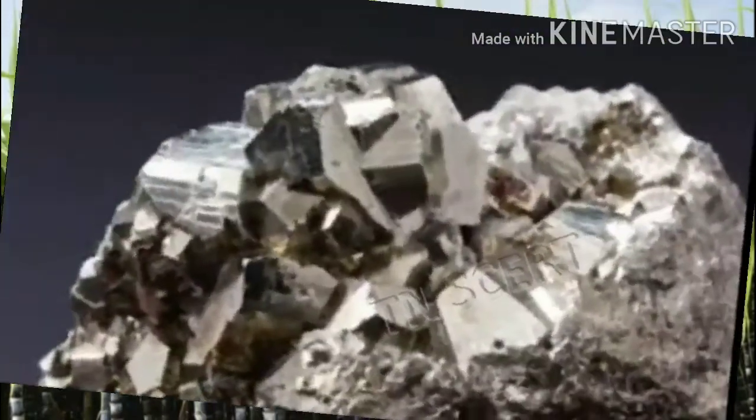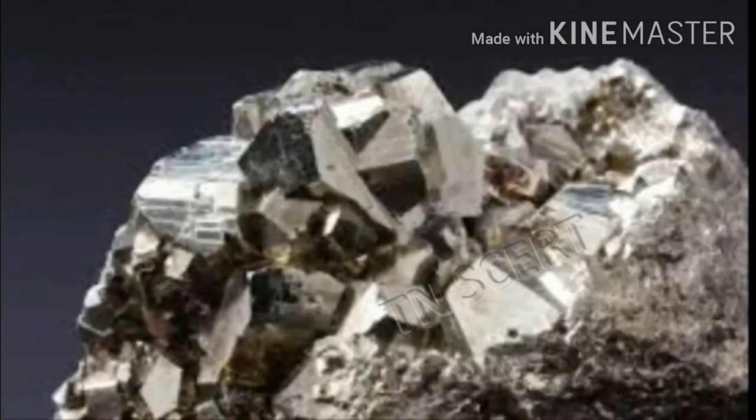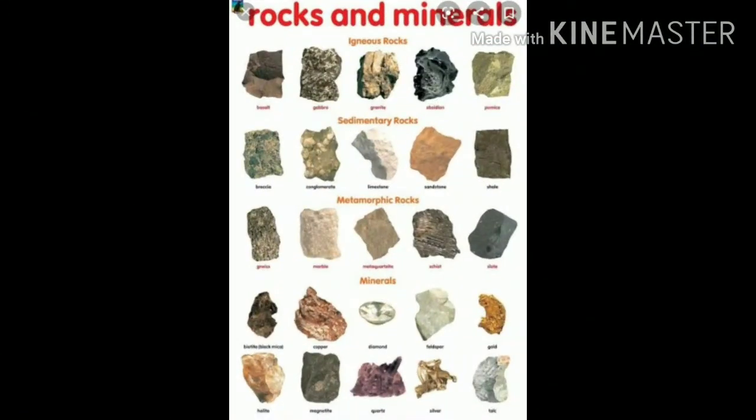Next, minerals. North America has rich mineral resources. North America is the leading producer of iron ore, petroleum, natural gas, copper, silver, sulfur, zinc, bauxite and manganese. Do you know the United States, Canada and Mexico are among the world's top oil producers?